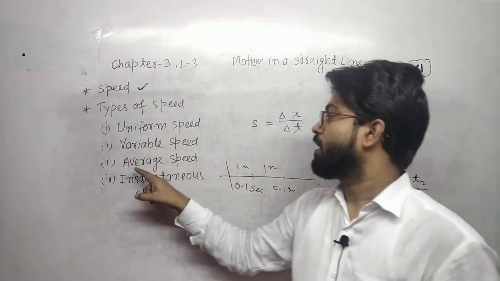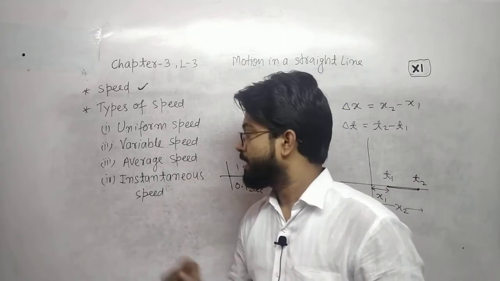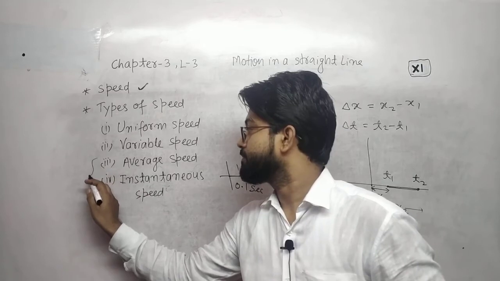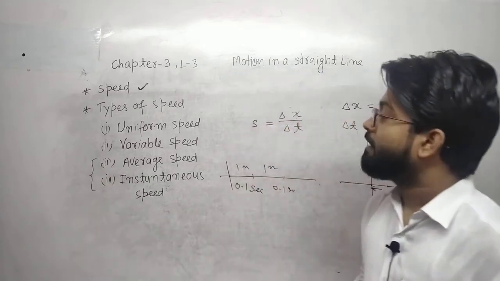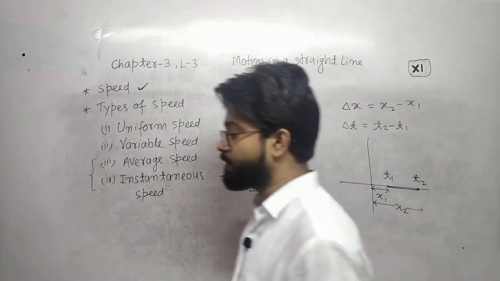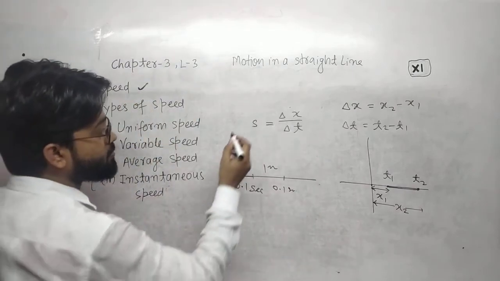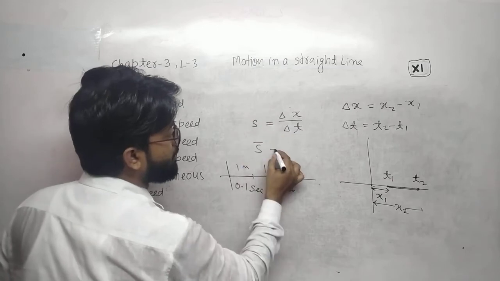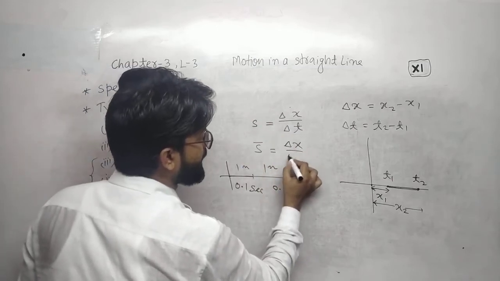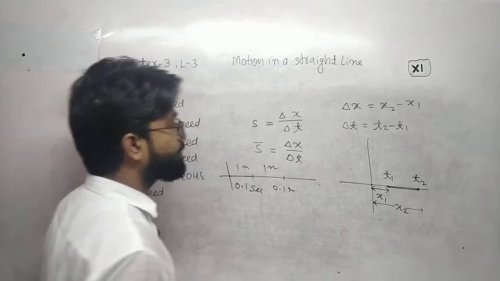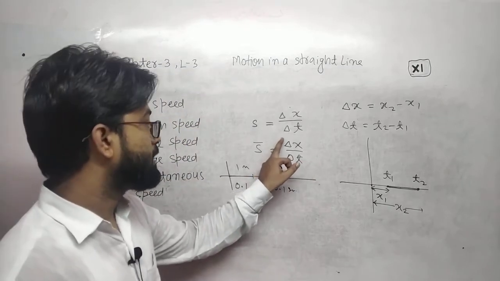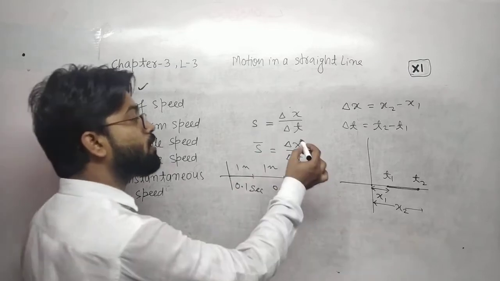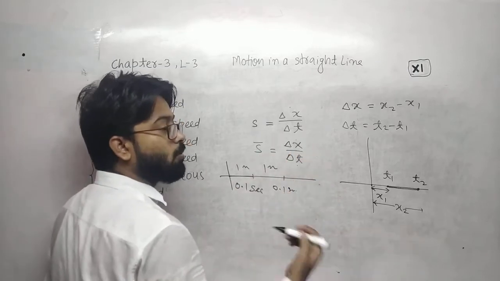Okay, now average speed and instantaneous speed, these are important. What is average speed? Average speed is denoted by s bar. This is delta x upon delta t, same, but this is the total path length or total distance upon total time.